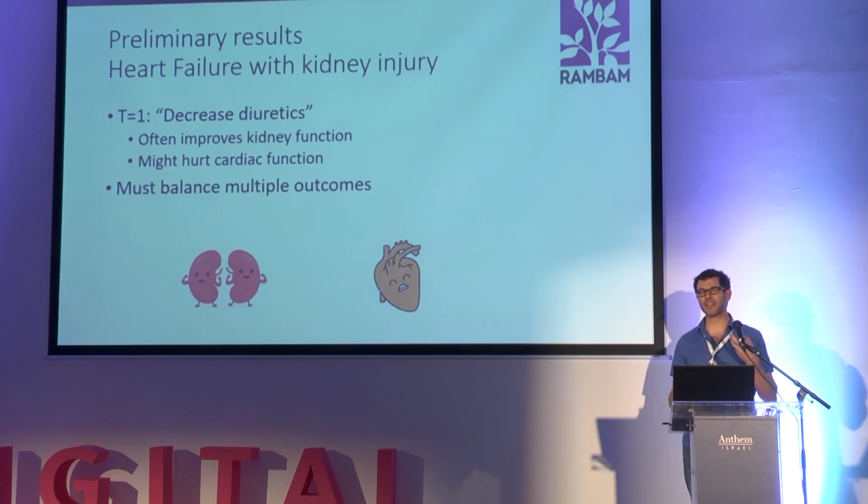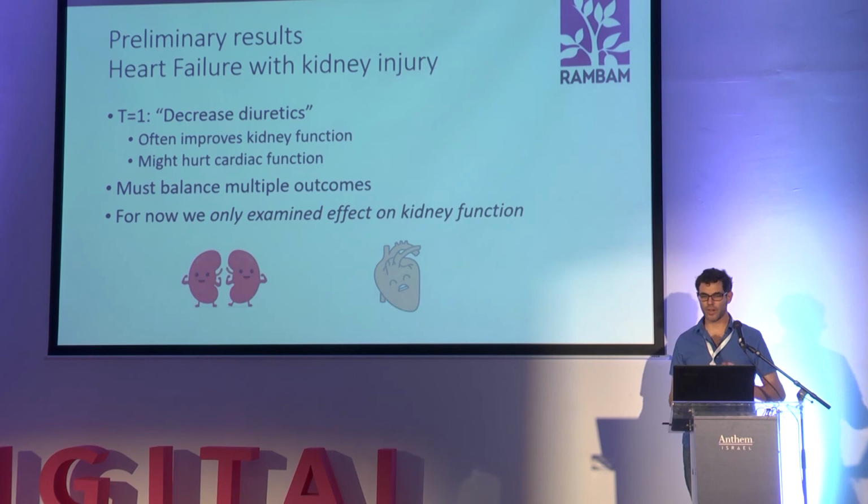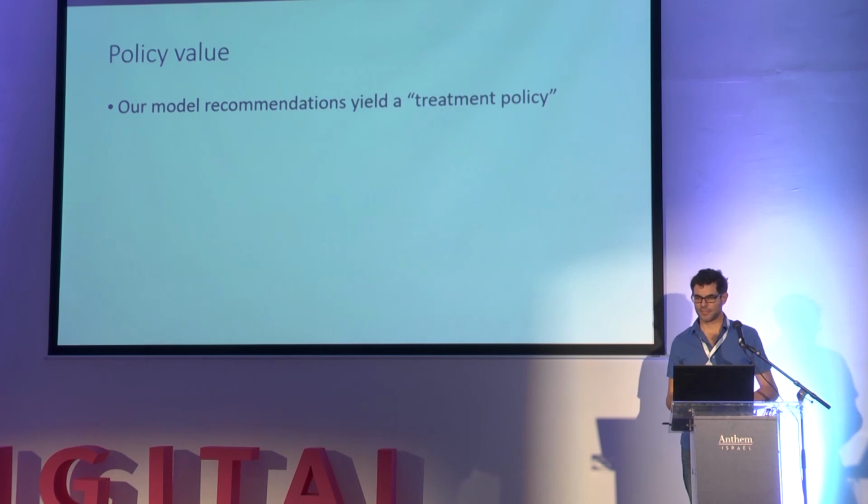So you need to balance these multiple outcomes for the kidney and the heart, and it's a difficult act. And we are only, for this preliminary study, focusing on the effect on kidney function. Our next step is to look at the effect on the cardiac function, which is just a bit more complicated to measure. And one thing I want to get a bit technical about is how we evaluate it.